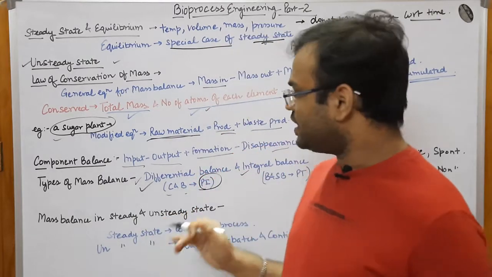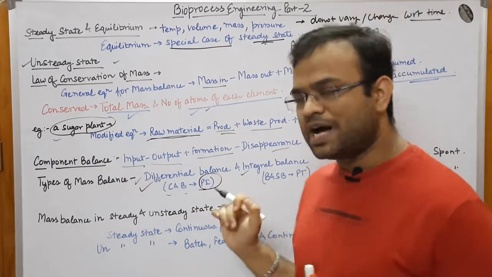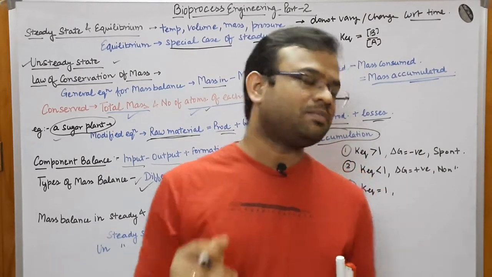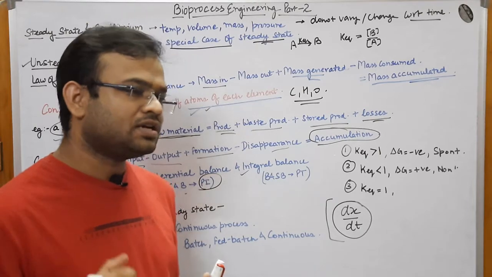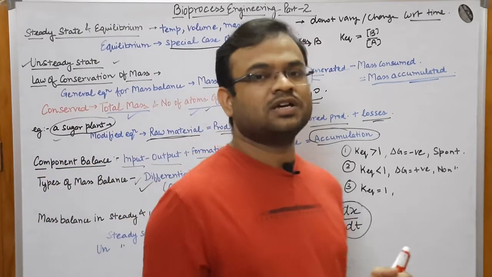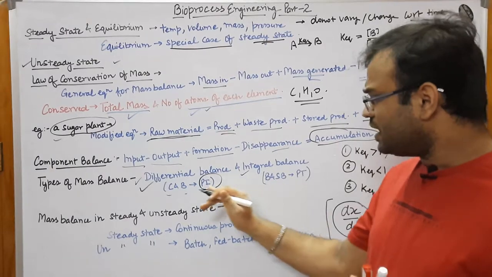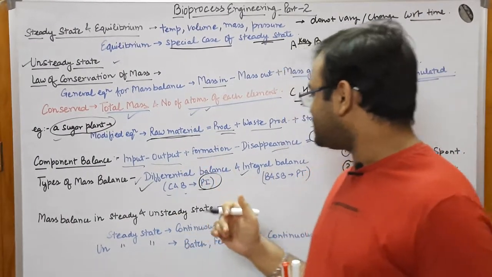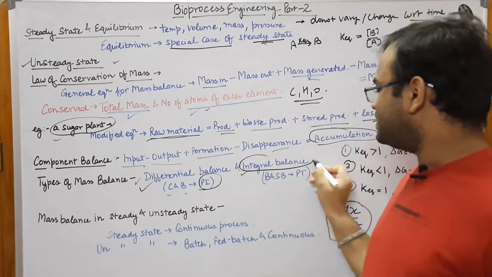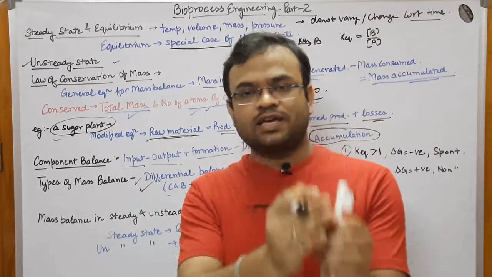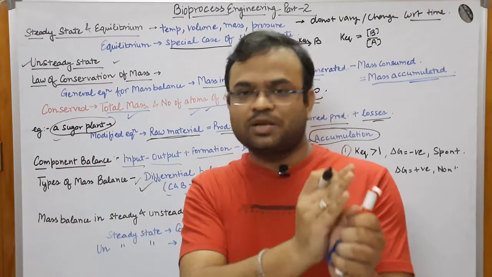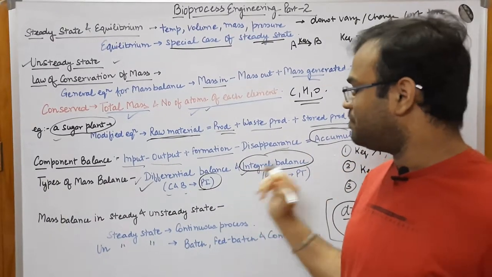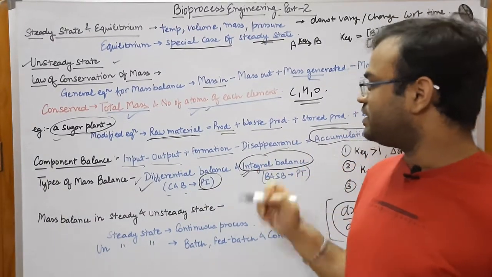So whenever you are trying to monitor the batch culture, you have to take the readings multiple times, many times. Therefore it cannot be taken at a particular instant, but it has to be taken multiple times. That is why it is called integral balance. Integral means joining, or taking it multiple times and considering the whole of it together. So that is why in case of batch culture, you do the integral balance.